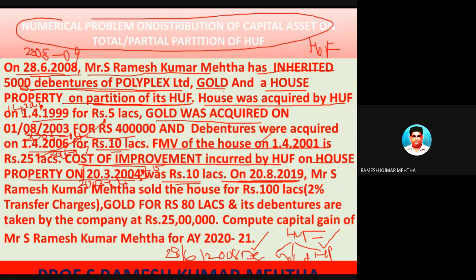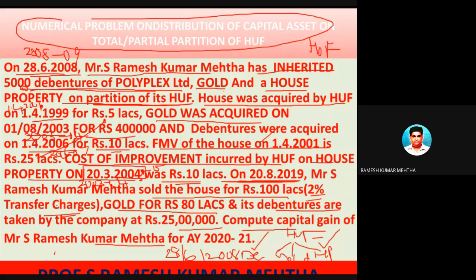Now on 28 2019, this fellow S. Ramesh Kumar Mehta sold the house for 100 lakhs, and he incurred 2% transfer charges. Sorry, gold he sold at 80 lakh rupees, and debentures of the company he sold at 25 lakh rupees. From this, you have to compute the capital gains in the hands of S. Ramesh Kumar Mehta, because he is the person who is selling it.